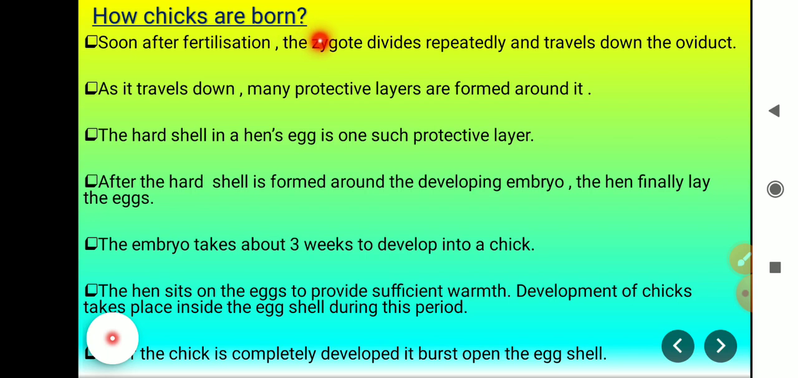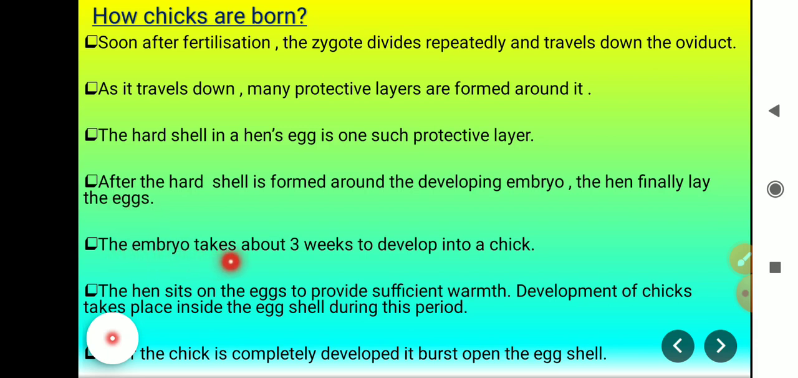How chicks are born. Soon after fertilization, the zygote divides repeatedly and travels down the oviduct. As it travels down, many protective layers are formed around it. The hard shell in a hen's egg is one such protective layer. After the hard shell is formed around the developing embryo, the hen finally lays the eggs.